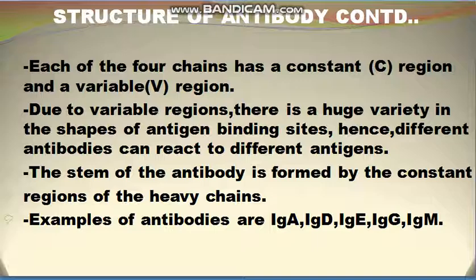So different antibodies can react to different antigens, as acquired immunity is specific. There are thousands and thousands of antibodies, and each antibody is for one specific antigen. And the examples of antibodies are IgA, IgD, IgE, IgG, and IgM.